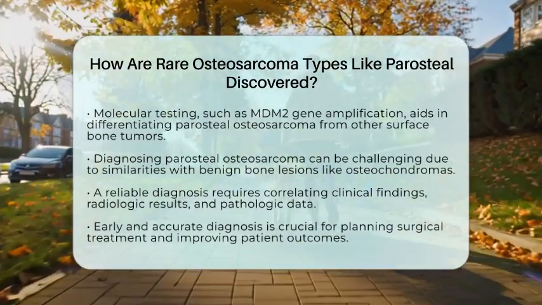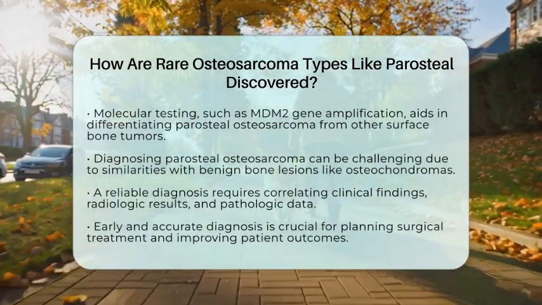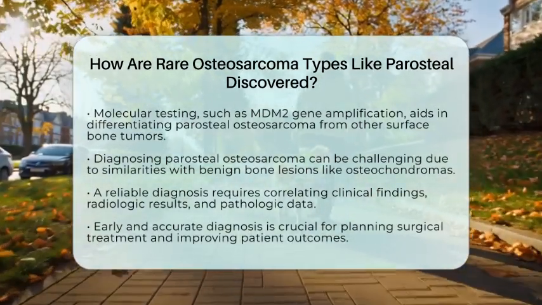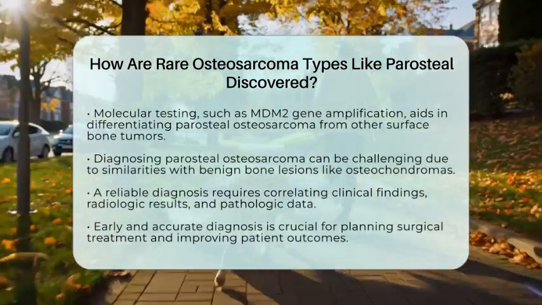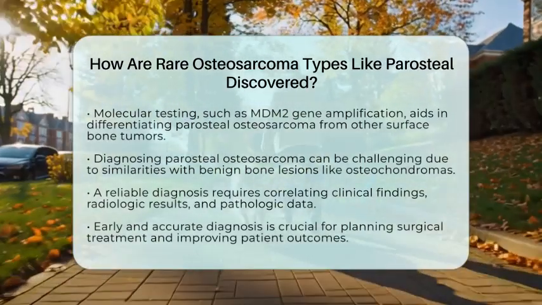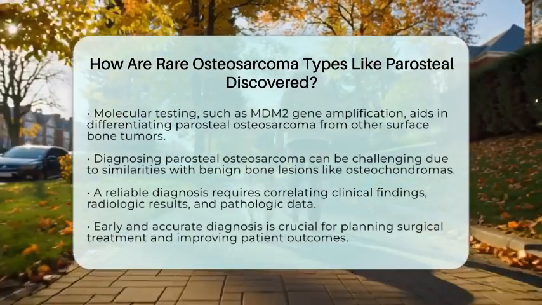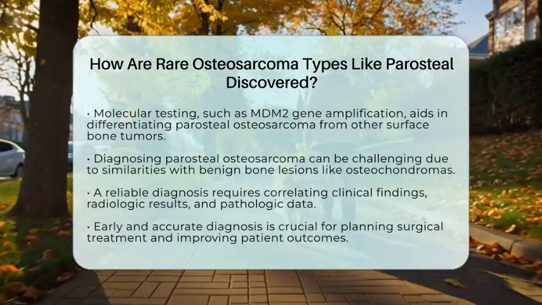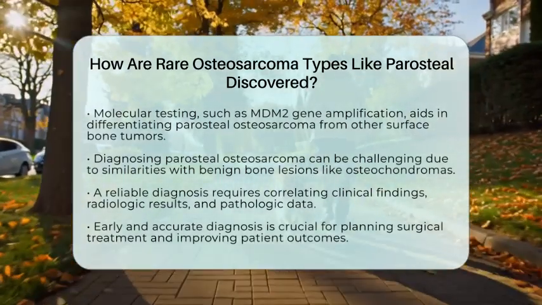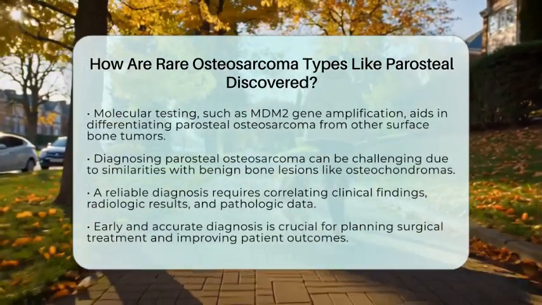In summary, discovering rare osteosarcoma types like parosteal osteosarcoma involves a multidisciplinary approach. This includes clinical suspicion of a slow-growing mass, detailed imaging with X-rays, computed tomography, and magnetic resonance imaging to define the tumor's characteristics and extent, along with a confirmatory biopsy that includes histological and molecular analysis. Early and accurate diagnosis is vital for planning appropriate surgical treatment and improving patient outcomes.